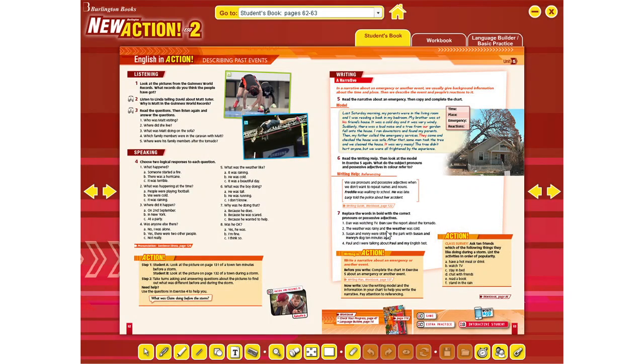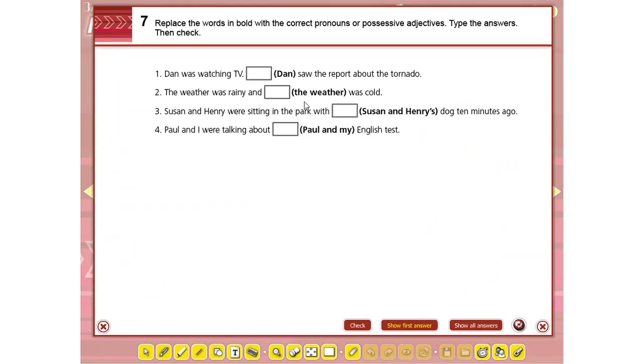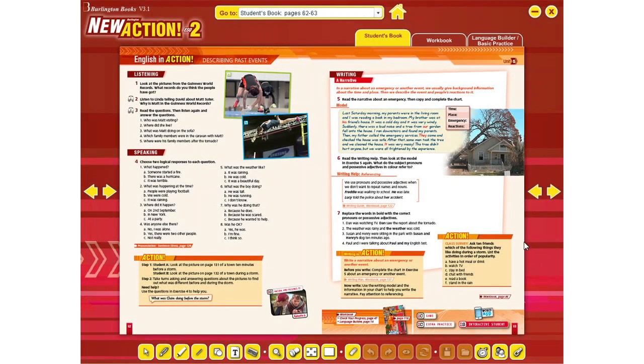In exercise 7, you have to replace these words for correct pronouns or possessive adjectives or possessive pronouns if you want to. Okay, just to practice a little bit. And then what you have to do is to write a paragraph like this in which you have to describe the weather, you have to say where it happened, what happened, and your reactions to what happened. Okay, you can use the past simple and the past continuous tense to talk about it.